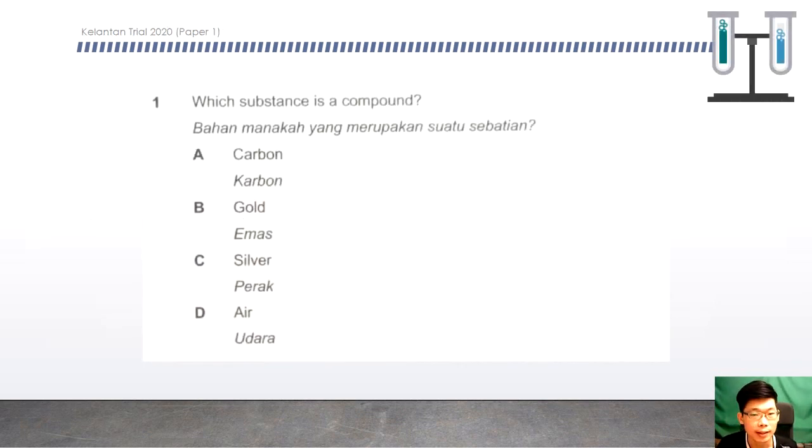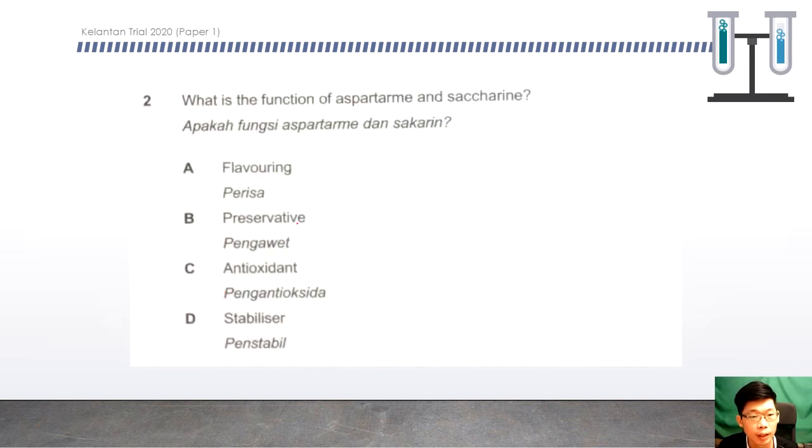Which substance is a compound? If we look into the selection of the answer here, A, B, C, all are atoms. So only D would be the answer under compound. Question 2. What is the function of aspartame and saccharin? Okay, so these two are under the flavoring category.